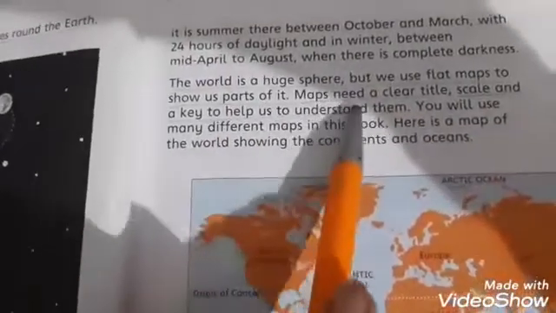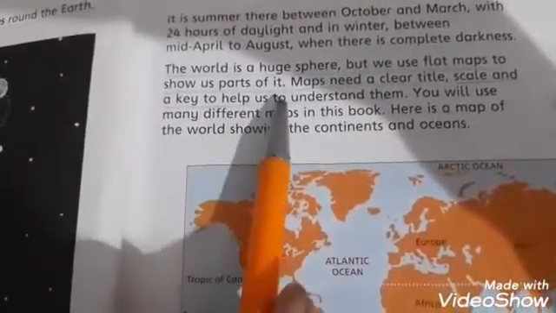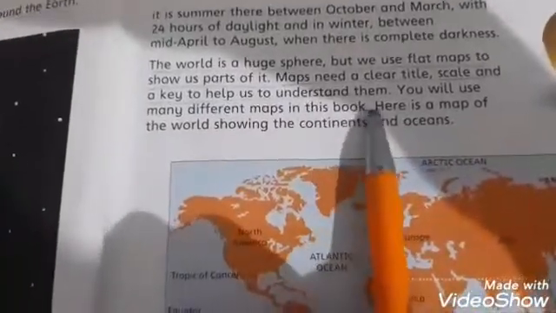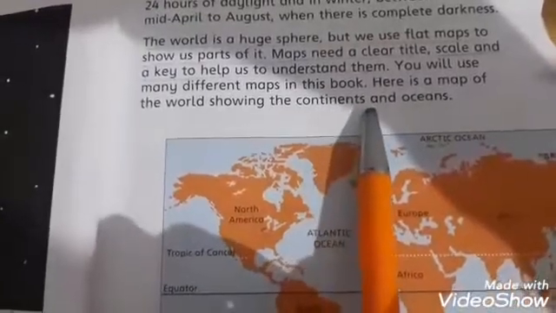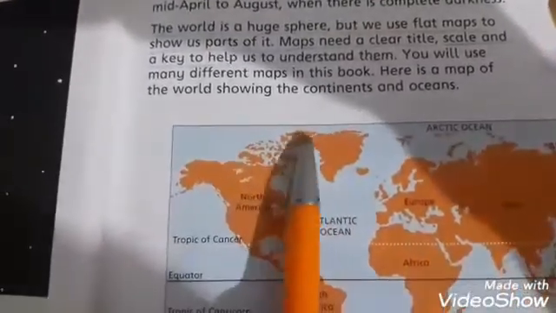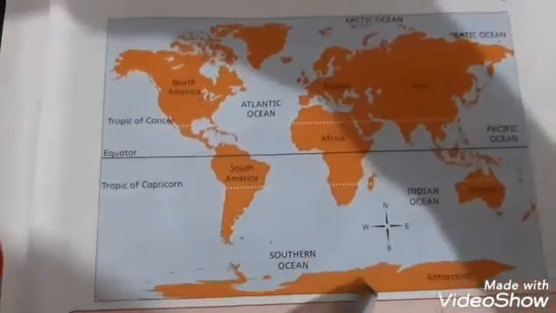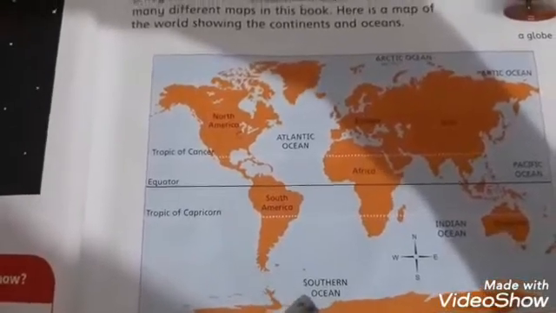The world is a huge sphere, but we use flat maps to show us part of it. Maps need a clear title, scale, and a key to help us understand them. You will use many different maps in this book. Here is a map of the world showing the continents and the oceans. You can see this is a part of Earth, and in this map only continents and oceans are showing.